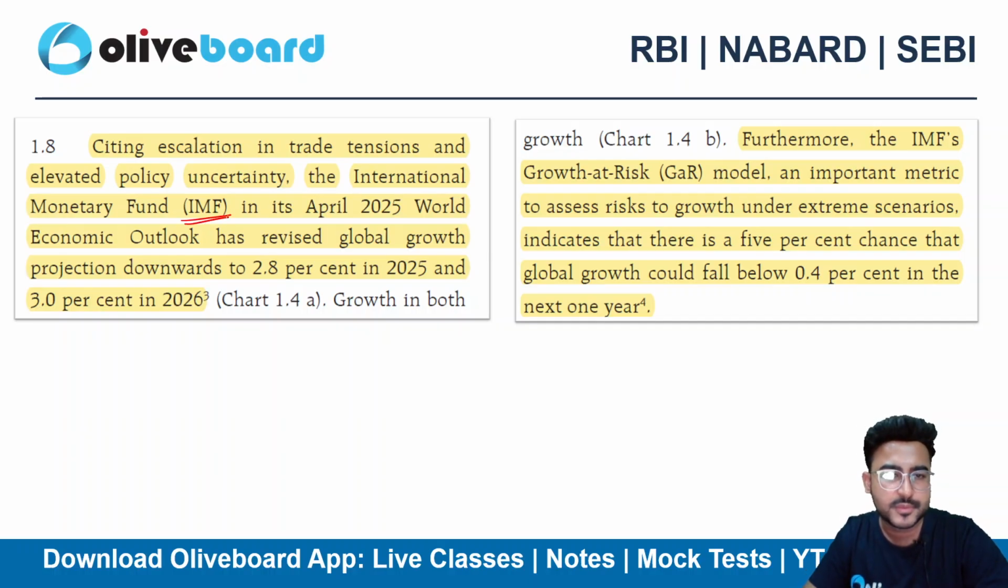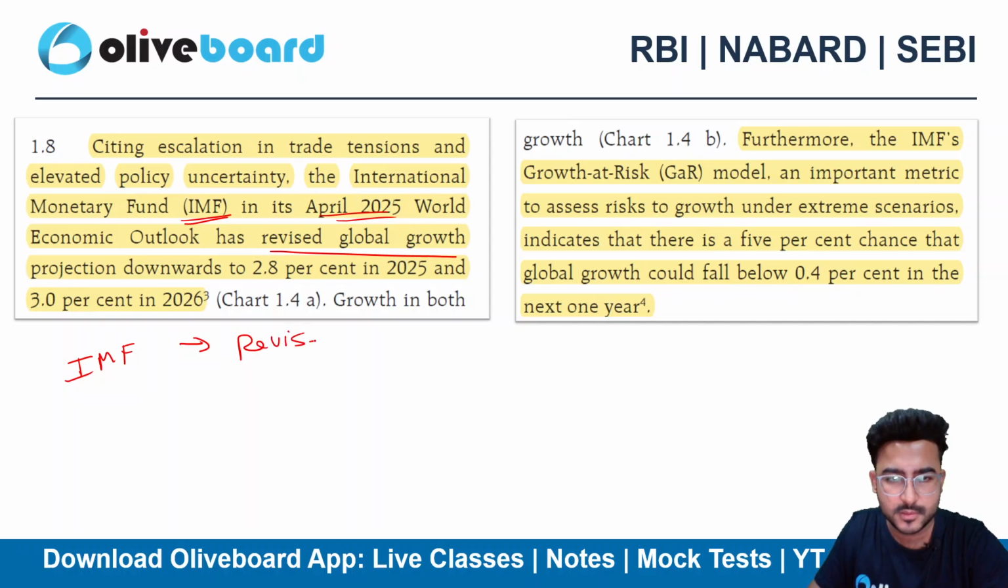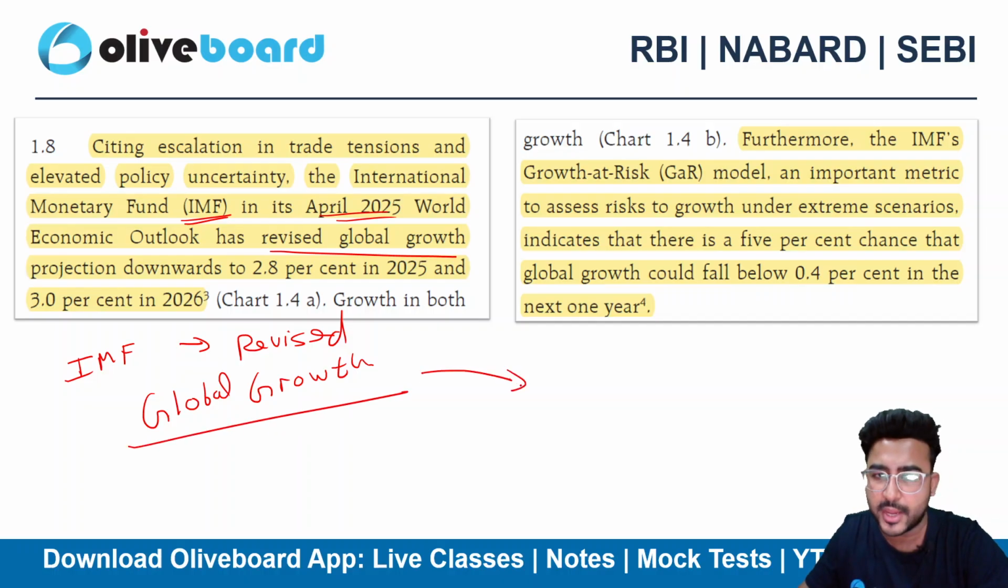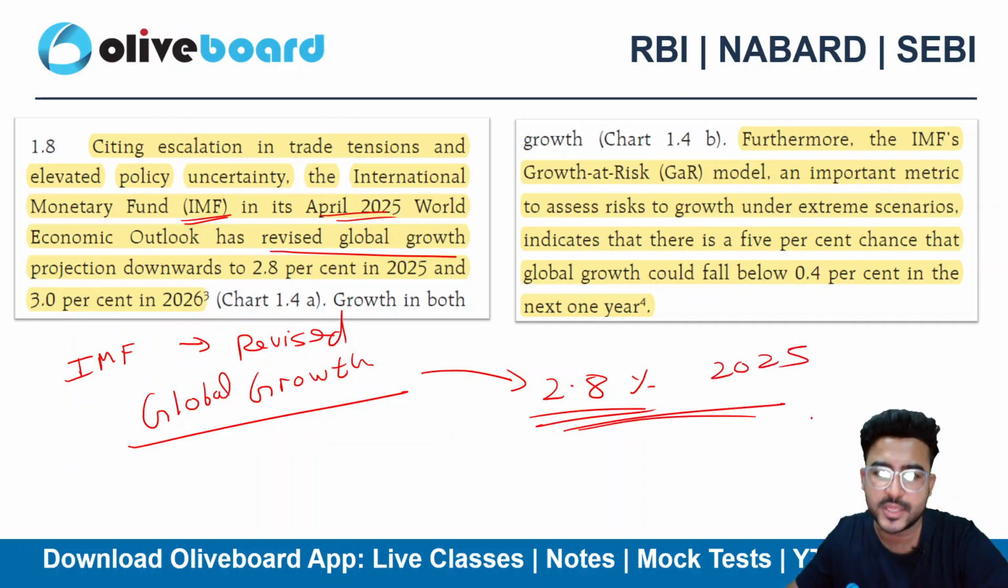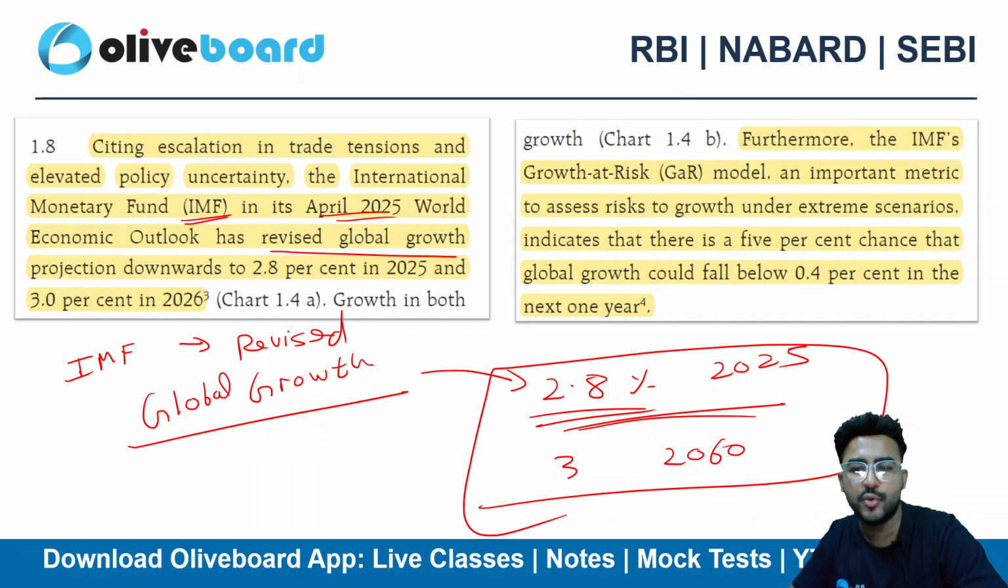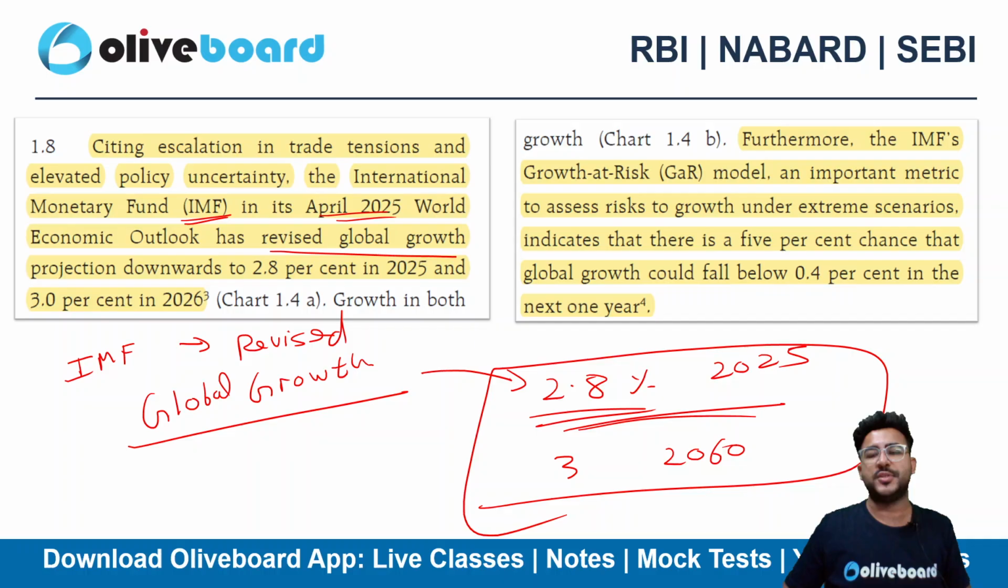The IMF in the April 2025 World Economic Outlook has revised the global growth projection. So IMF has revised the growth projection, global growth projection, not of India. This is not of India. This is the global growth projection, downward to 2.8% in 2025, right? So they have downgraded the growth projection to 2.8% in 2025 and 3% in 2026. This is the new global growth projection by IMF.